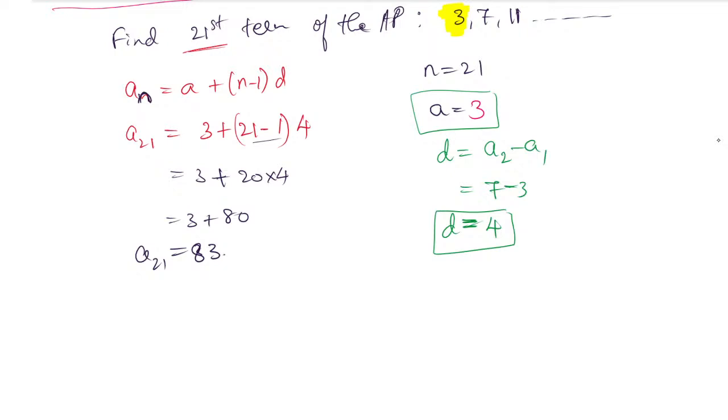Or like Sakshi, she has explained. So how can we go with the A21? One more method we have. A21 can be written in the direct formula: A plus 21 minus 1, that is 20. So directly, A value we know is 3 and D value is 4. So it is nothing but 3 plus 20 times 4, that is 80. 80 plus 3 is 83.